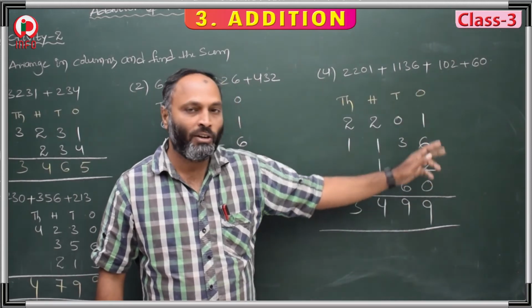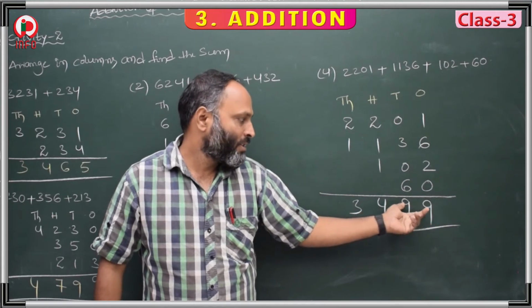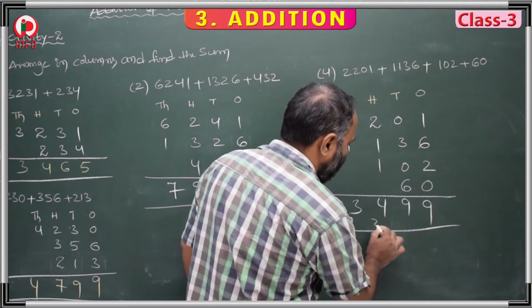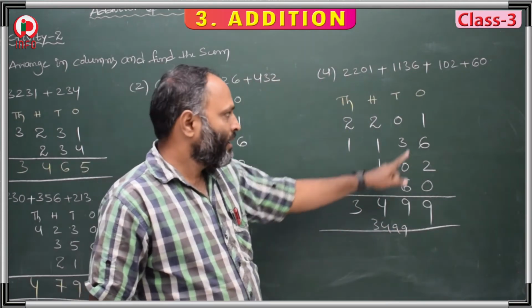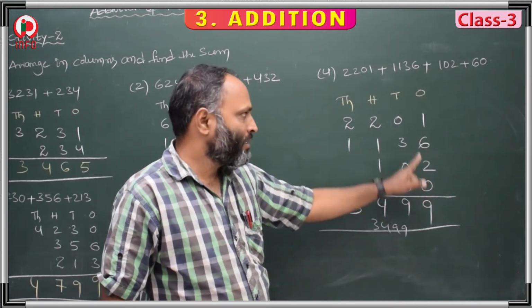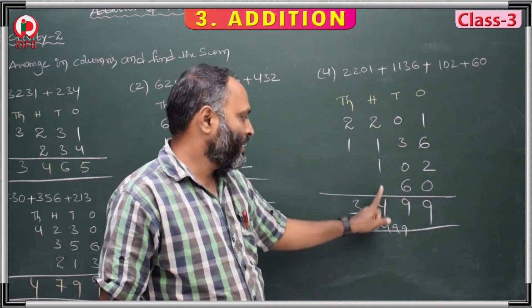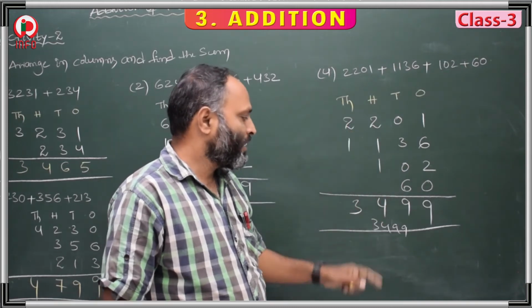Whenever you add, you have to write your answer exactly. If you add the ones place, write your answer in the ones place only, likewise in the tens place, hundreds place, thousands place. Don't write like this 3, 4, 9, 9. 9 should be in ones place, this 9 in tens place, and this 4 exactly below 2 in hundreds place, and this in thousands place.